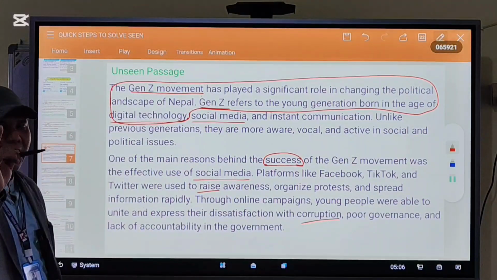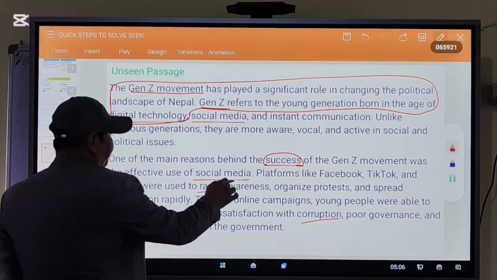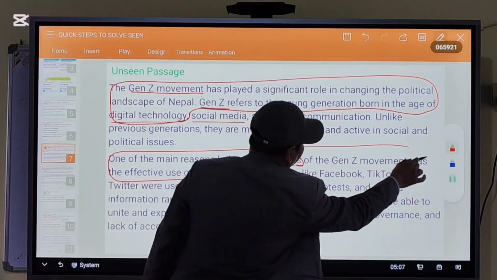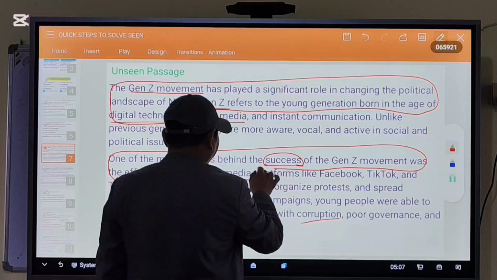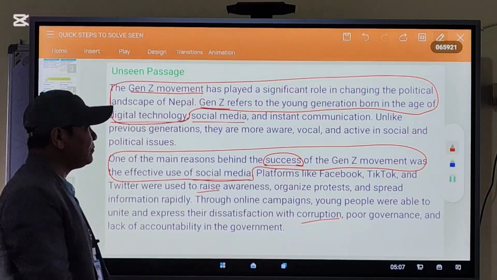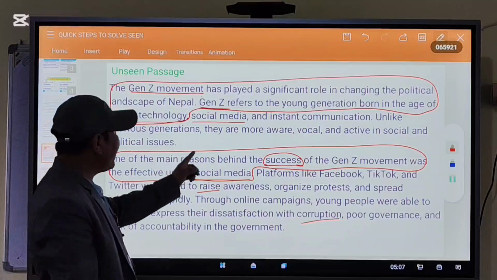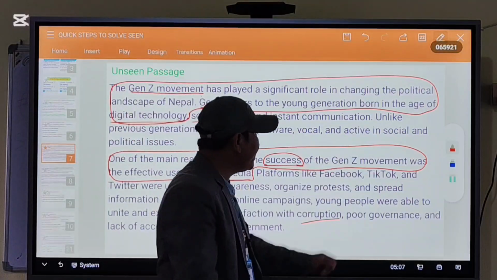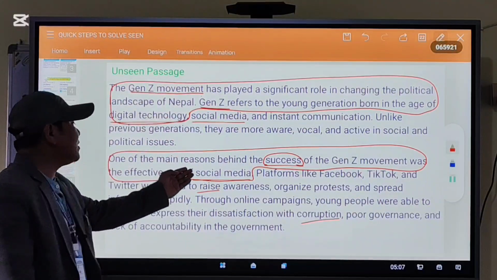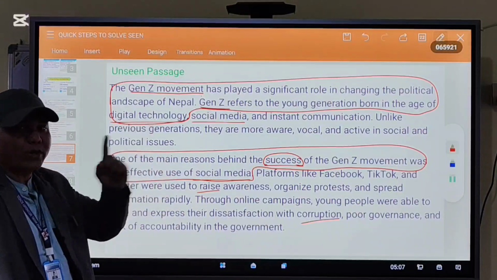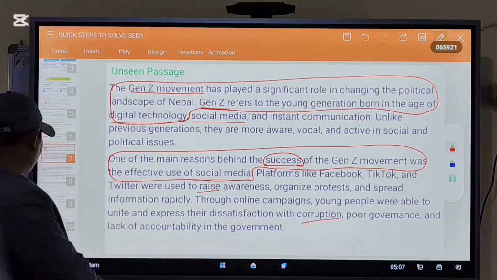You have to find the answer from this line. One of the main reasons behind the success of the Gen Z movement was the effective use of social media. This is the exact answer of question number 2.